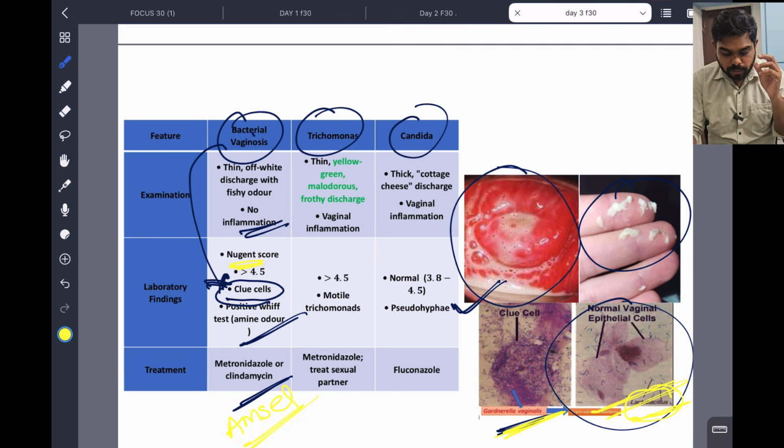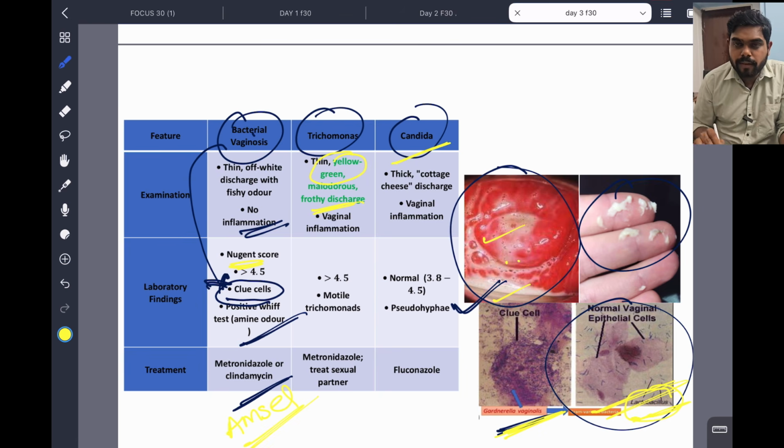Now we come to some other topic of similar disease presentation, trichomonas infections. This trichomonas infection will cause a yellow green and frothy discharge. Okay, you can see here some yellowish green frothy discharge. So a sign of trichomoniasis or trichomonas infection. Okay, that is a parasite. So that is also important.